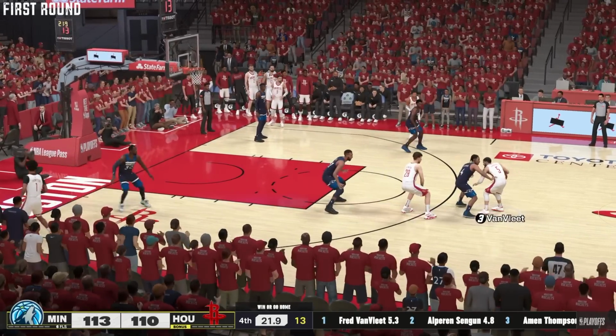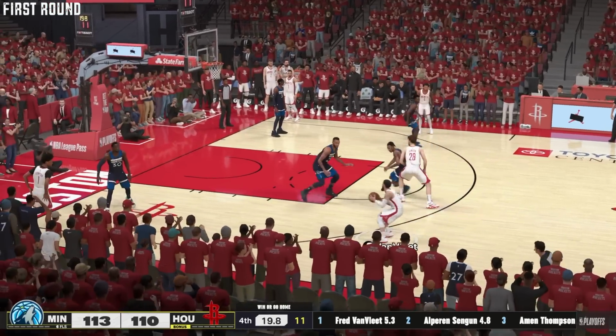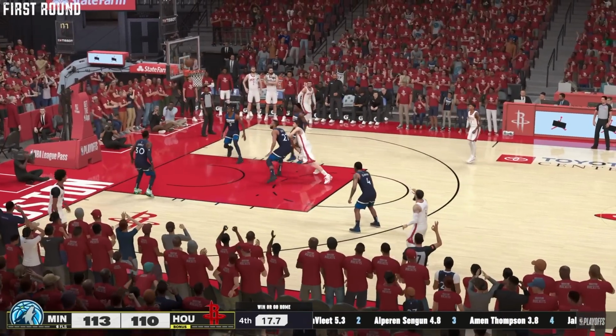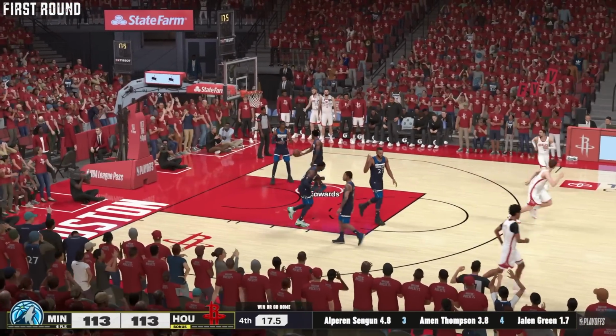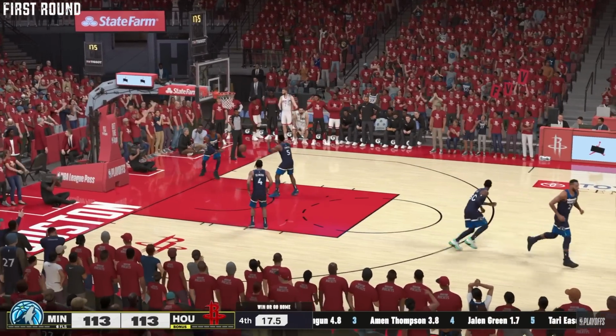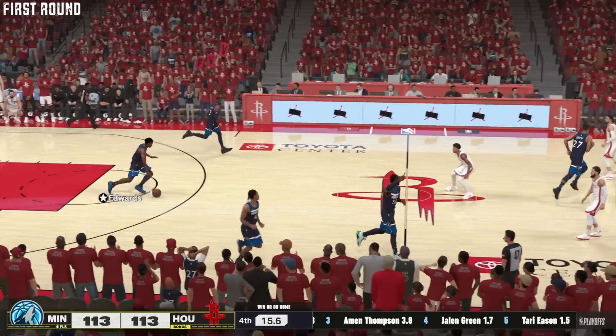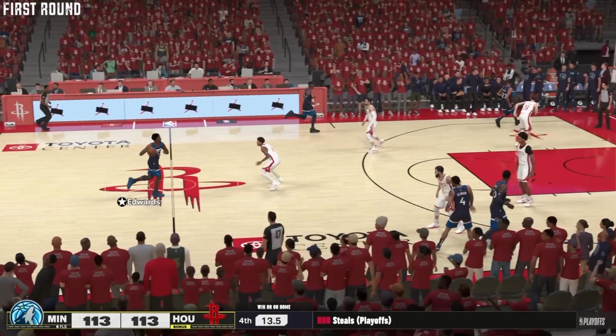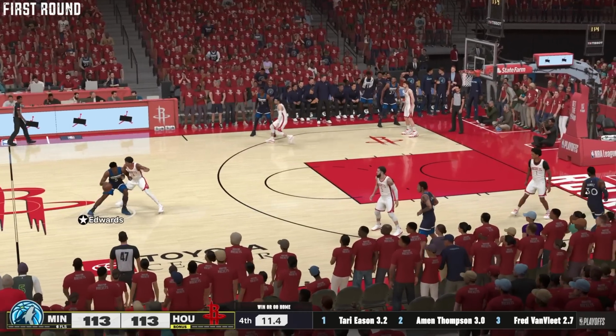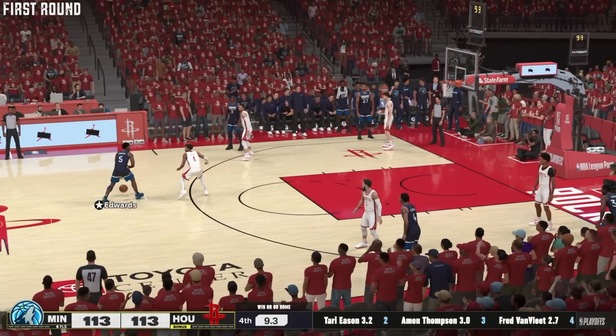VanVleet with the ball, 21 seconds. Don't need a 3 right here, as VanVleet's gonna take the 3, and it rattles down and in. Got the nice bounce, and the Rockets tie the game. 15 seconds, fans are on their feet. Here is Anthony Edwards, and Houston needs to play the best defensive possession of their life.